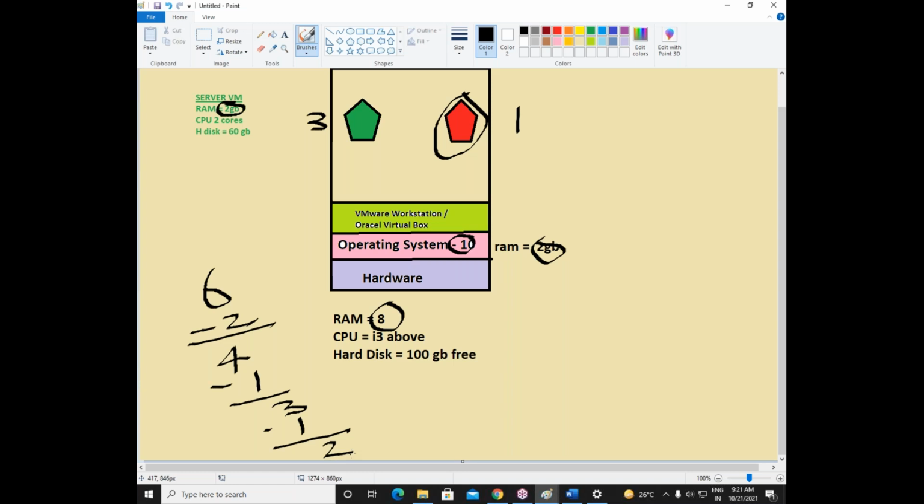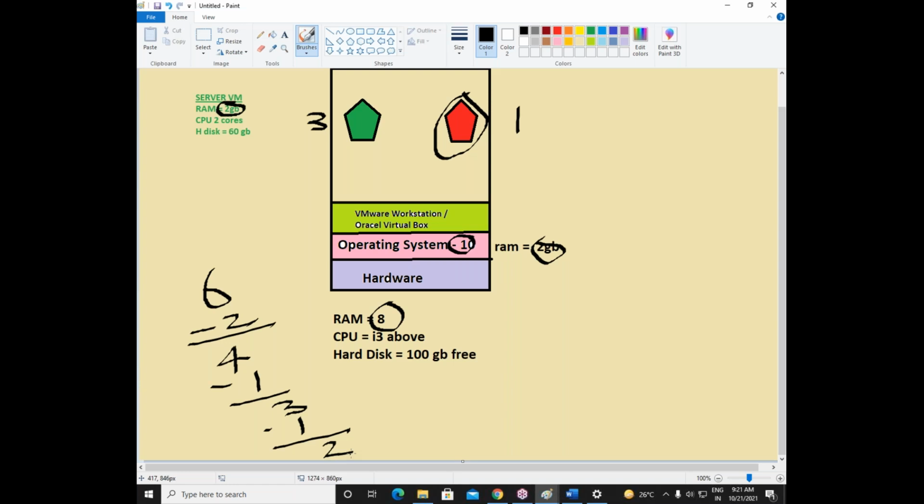I repeat again, totally 8 GB RAM is there in your machine. Out of 8 GB, 2 GB RAM will already be used by the operating system installed in your laptop or computer. So 2 GB RAM is already over, and the remaining RAM is only 6 GB. From this 6 GB RAM, we can divide our RAM among these virtual machines. 3 GB RAM we are allocating for the server and 1 GB RAM for the client. So totally we have allocated 4 GB RAM. 4 GB RAM will be used by virtual machines and 2 GB RAM by your physical machine, but still we have 2 more GB RAM available to use.